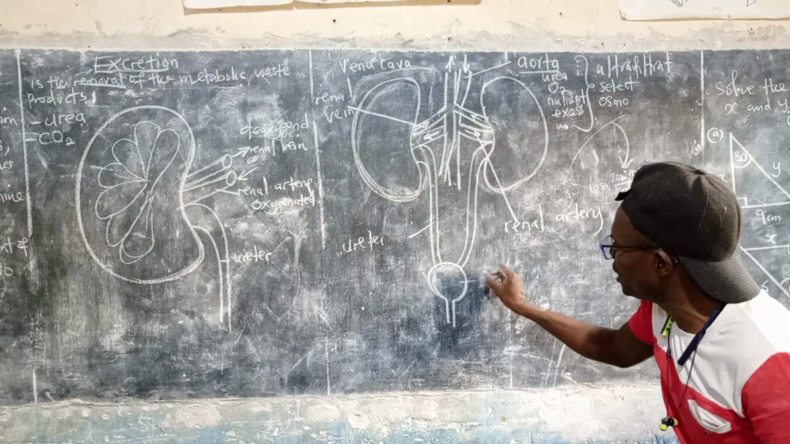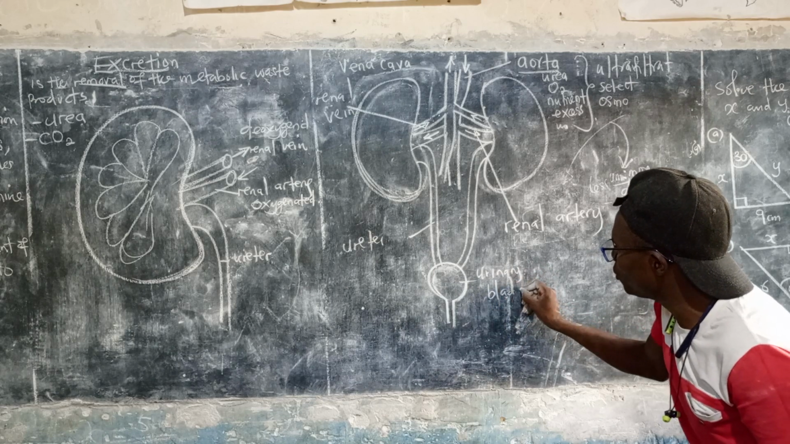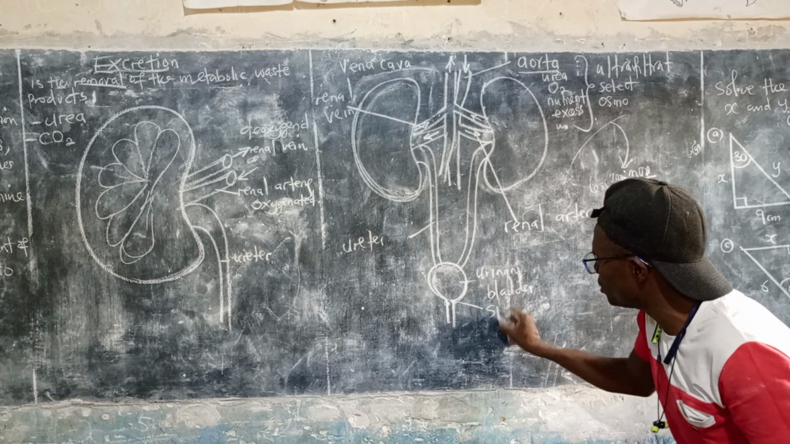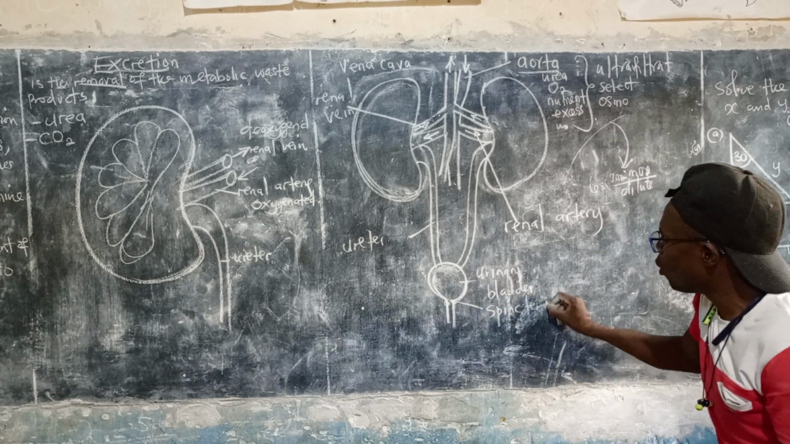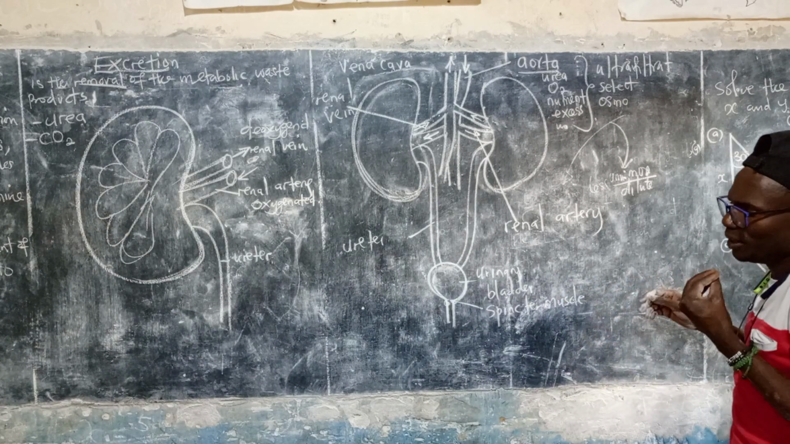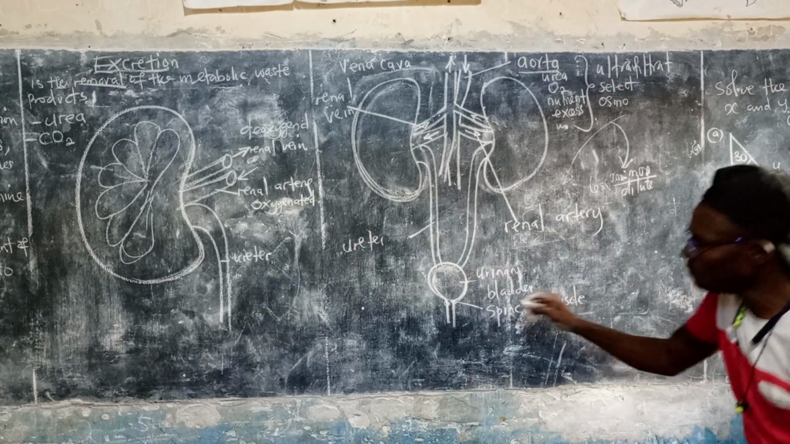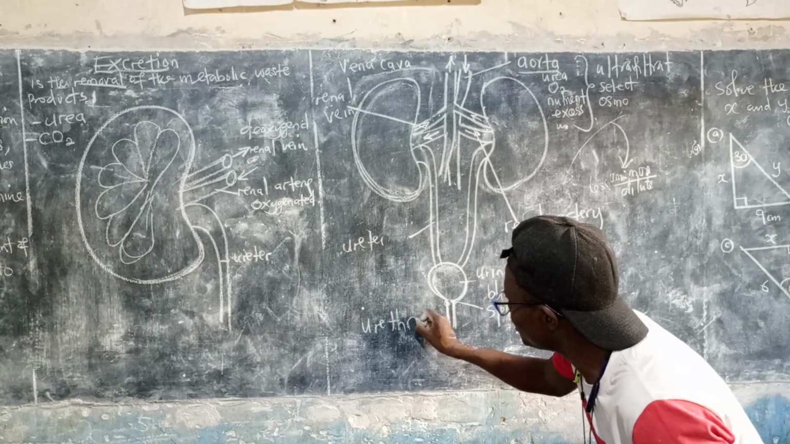Then it goes to the urinary bladder. The urinary bladder has upper muscles. We call these sphincter muscles. What do these do? They are the ones that enable you to hold urine. Where it is coming out from is called the urethra. This is the tube.